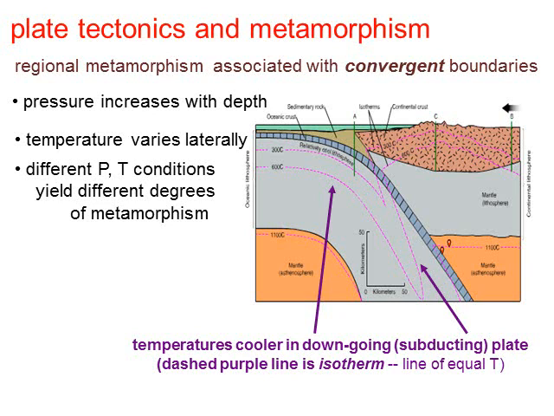So the temperature is cooler in the downgoing subducted plate. Again, the dashed purple line or pinkish line is going to be an isotherm, and isotherms again are lines of equal temperature.